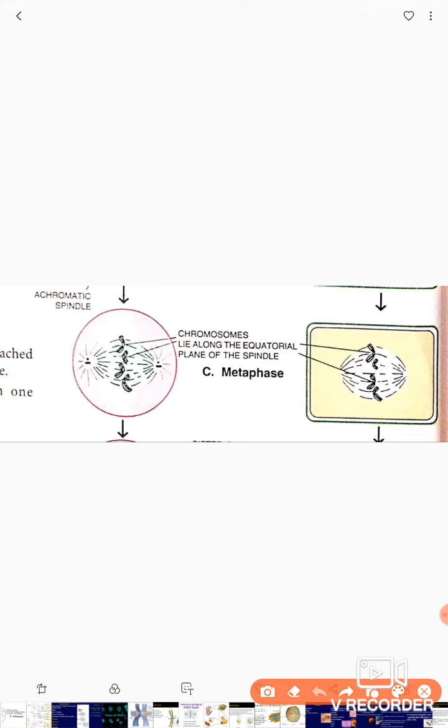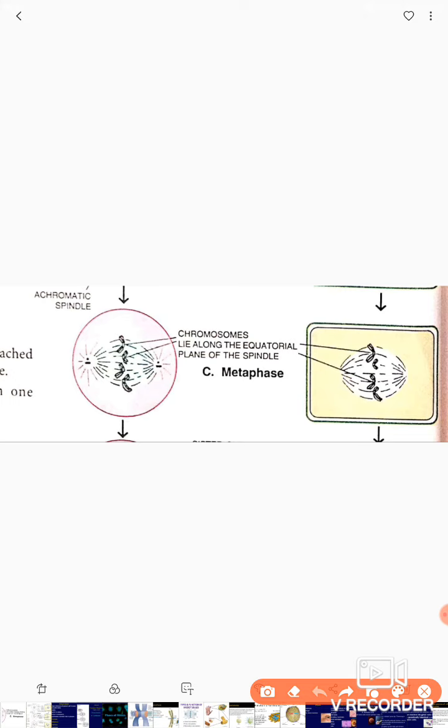The chromosomes arrange themselves on the equatorial plane. It means the middle plane of the cell, which is also called the metaphase plate. This is the main characteristic to identify the second phase, which is called metaphase.